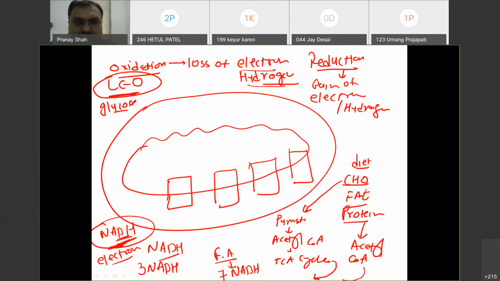So this NADH will transfer its electron to the first complex, which is made up of FMN and FeS. What is FeS? It is the iron sulfur complex, and FMN is the active part of the complex, derived from vitamin B2. So NADH gives its electron first to the FMN, then to the FeS. We will see, don't worry, and then finally this FeS will donate its electron to coenzyme Q.